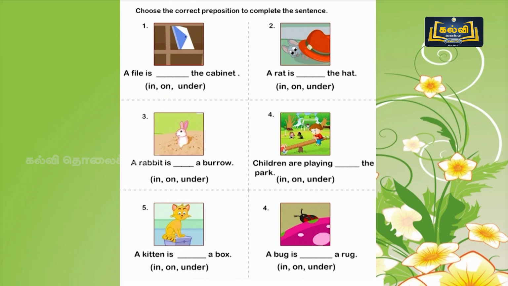Fifth question, a kitten is dash a box. In, on, under. The last one in this picture is, a bug is dash a rug. In, on, under. See, these 6 questions have the options in, on, under. The same options all the 6 questions have. You have to choose the correct one.